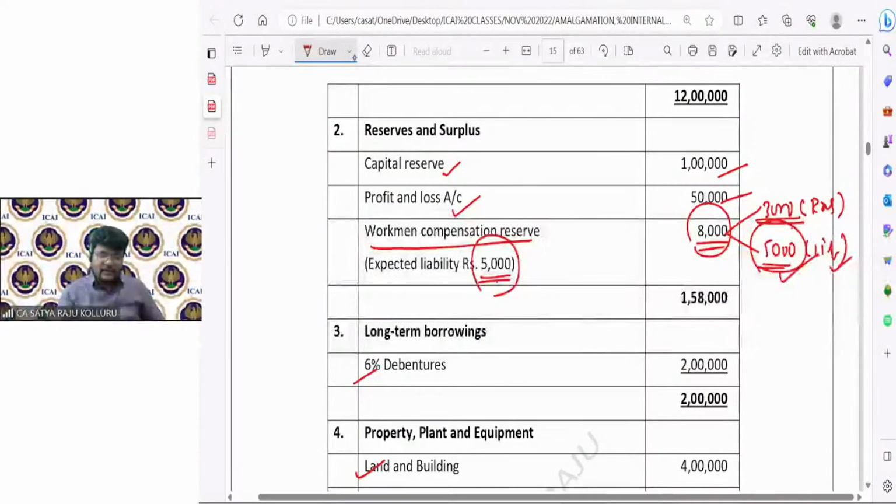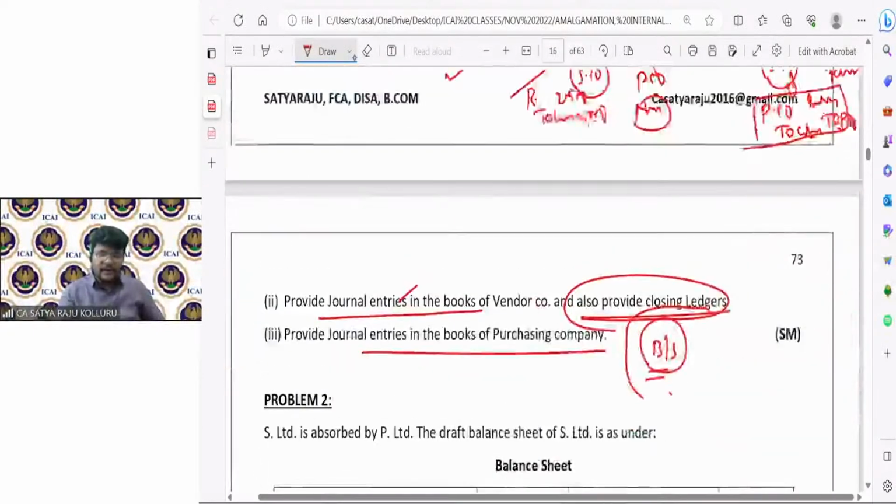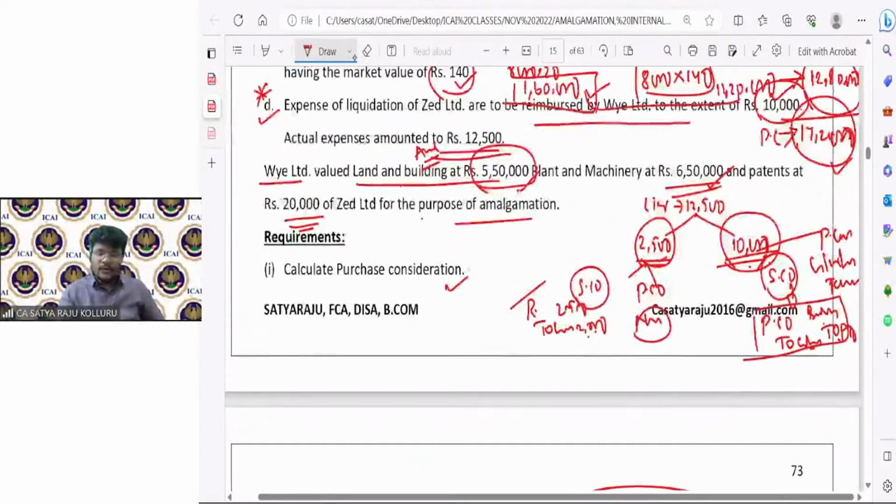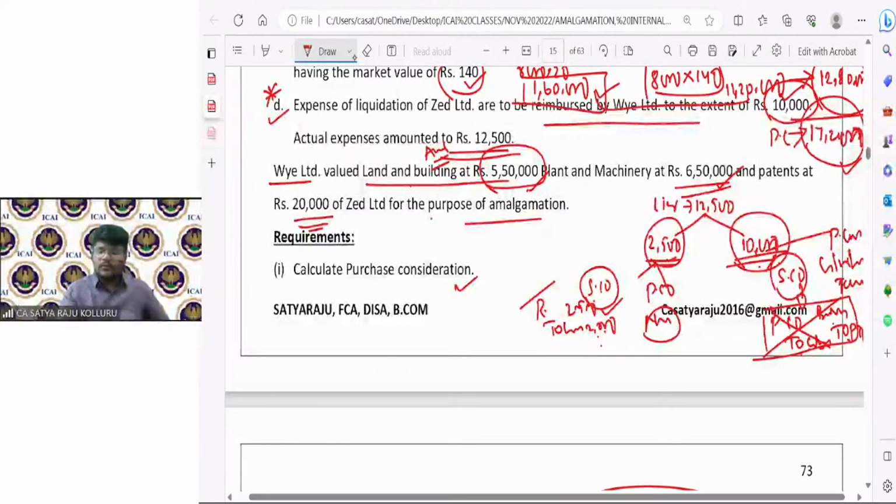So liquidation expenses, everything we discussed, the same accounting treatment let me provide here. What is the accounting treatment? For this 2500 in the books of selling company, I need to pass the entry realization to cash. For the remaining 10,000, if I pass the entry purchasing company to cash, again I need to book cash to purchasing company, so they nullify each other. No need to give impact for this 10,000 in the books of selling company. You can just give impact for this 2500.